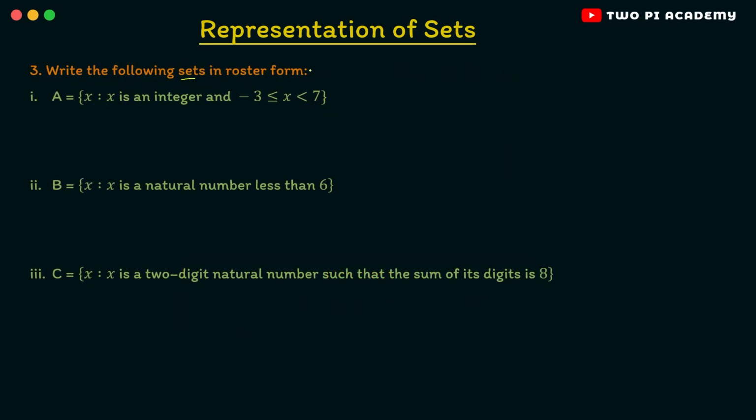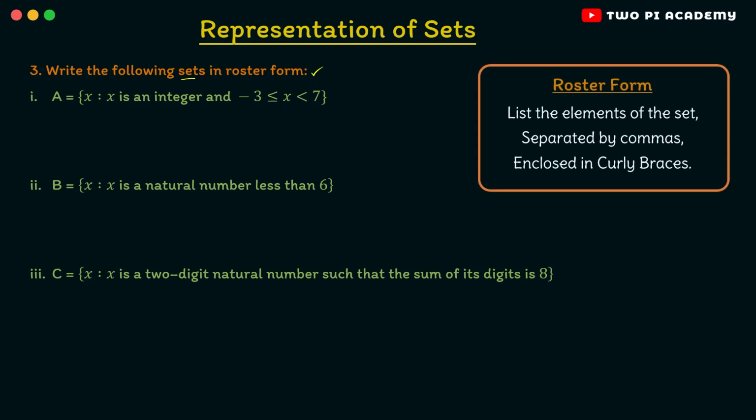Write the following sets in the roster form. So first, let's see what the roster form is. So in the roster form, you will list the elements of the set separated by commas and enclosed in curly braces. So let us try to solve for this problem. So first of all, we have capital A is equal to the set of all x such that x is an integer and minus 3 less than or equal to x less than 7. So here x is an integer and minus 3 less than or equal to x.